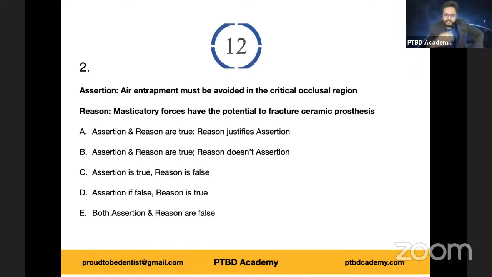In fact, I've given you a critical assignment or critical question this morning asking you what would happen if there are voids incorporated within the luting cement. Those who found out will be able to answer this. So which one do you think is more appropriate answer? Both assertion and reason are true, and reason justifies assertion. No justification, or either of the statements could be false, or both statements could be false. So what's your answer?